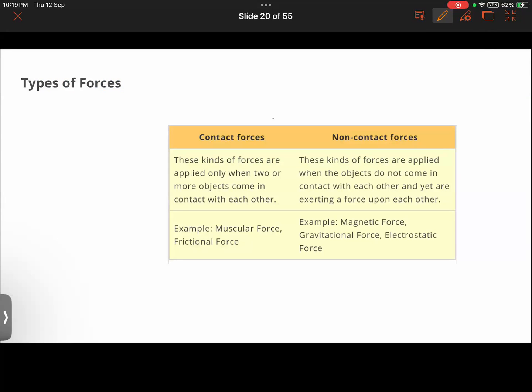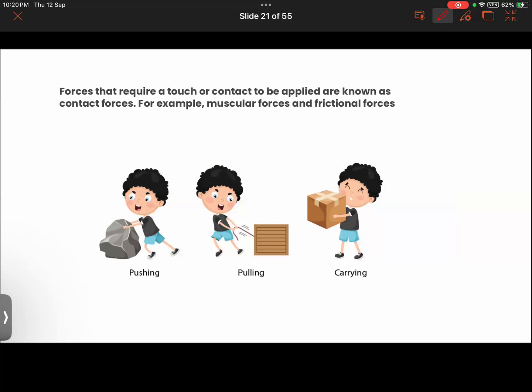Then types of force. In the beginning, as we were learning about interaction, for force to come into action, the objects have to interact with each other. That could be a contactless interaction, or that could be an interaction where they will be physically touching each other. So contact forces are applied only when two or more objects come into physical contact with each other. We have examples of muscular force and frictional force. While in non-contact force, the objects do not necessarily need to be in contact with each other. Examples are magnetic force, gravitational force, and electrostatic force.